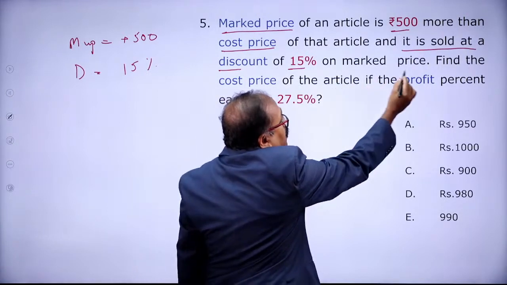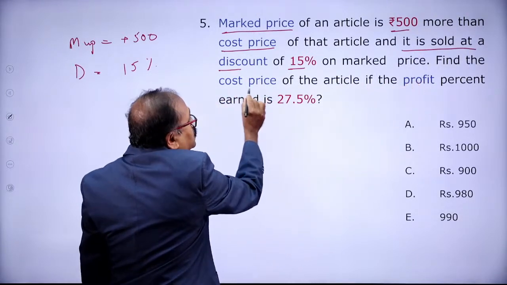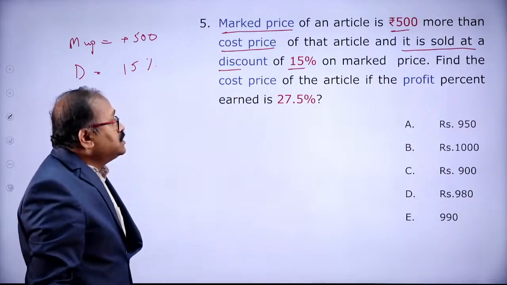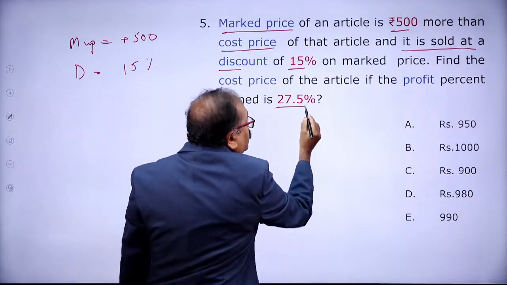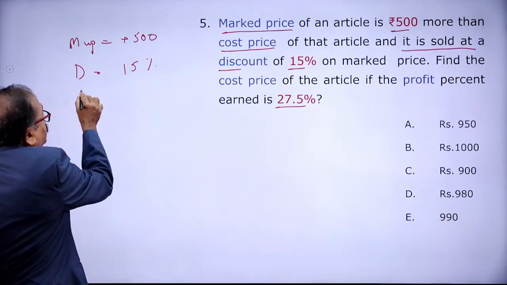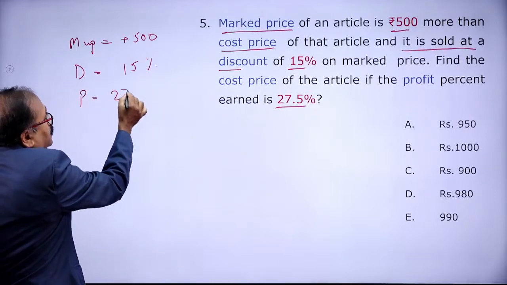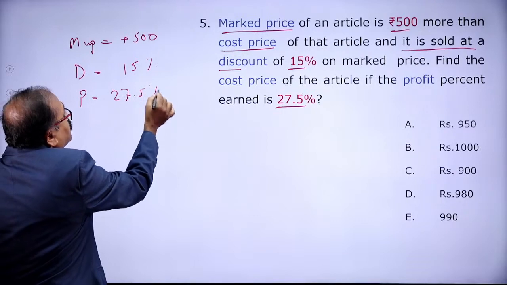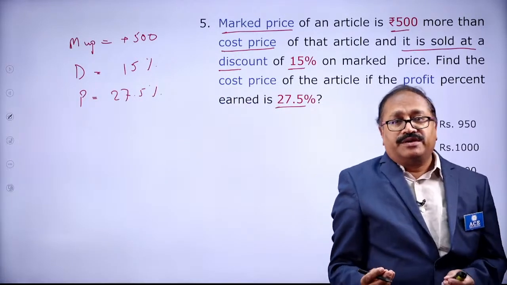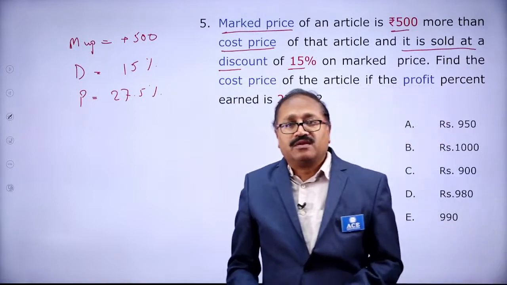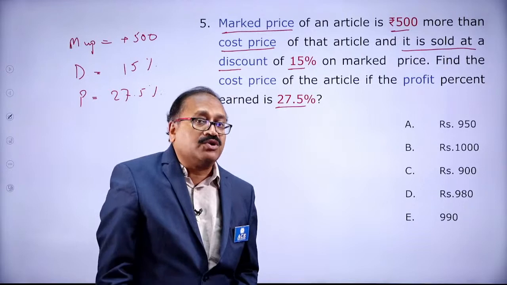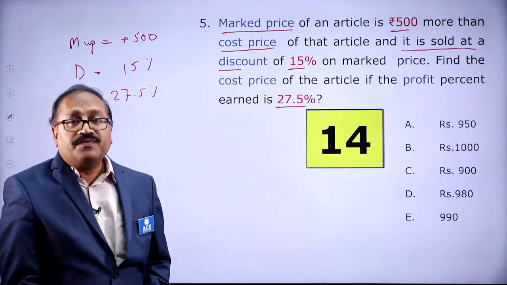Now, on the mark price, find the cost price of the article if the profit percentage is 27.5%. So the profit is given to us as 27.5%. Now we will discuss the easiest way to answer it with the least possible calculation. But before that, I will give 15 seconds for you to think about the question. Here is your 15 seconds.